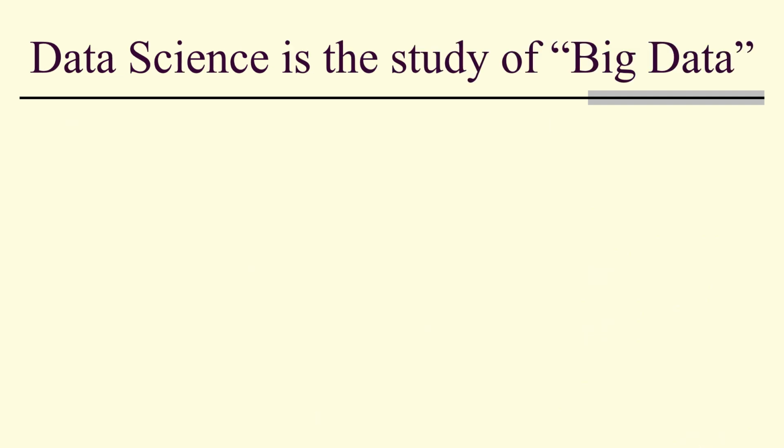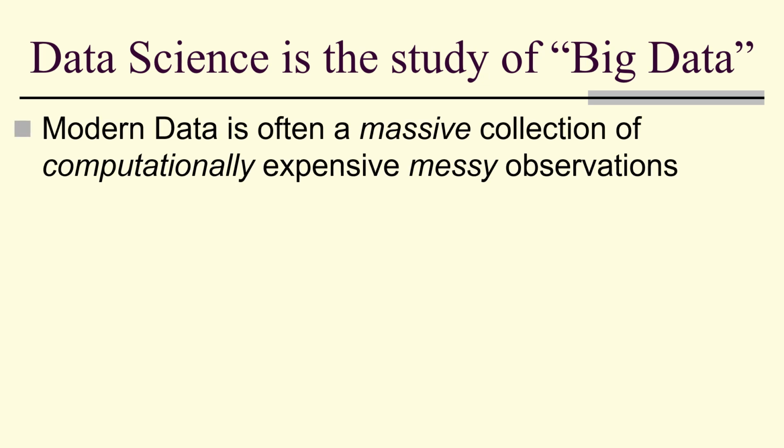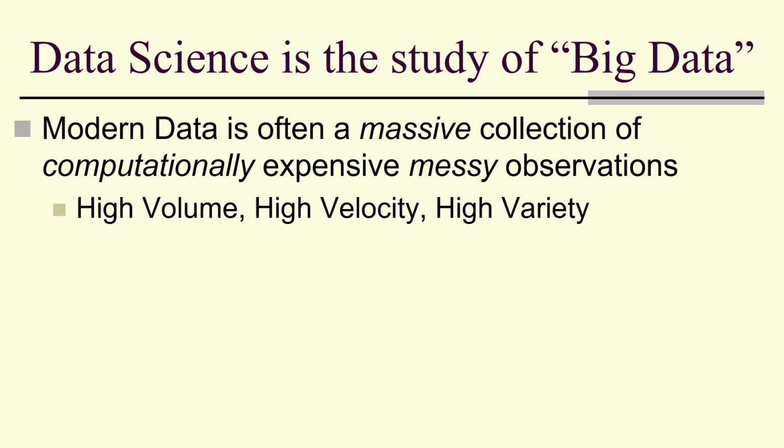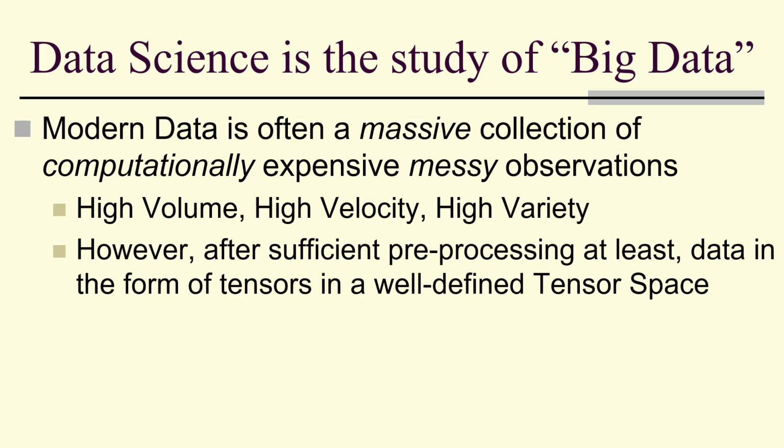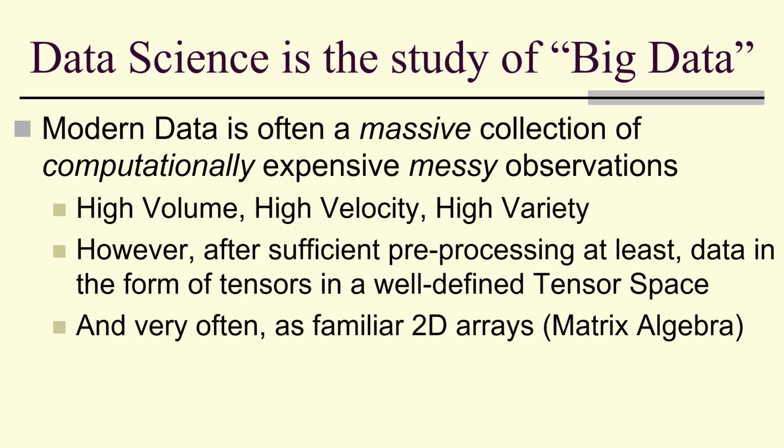So data science is the study of big data. Modern data that's a massive collection of computationally expensive, messy observations. High volume, high velocity, high variety. However, after we've done enough pre-processing at least, most of the time, and pretty much all the time in this course, the data is going to be in the form of tensors in a well-defined tensor space. And most of the time in here as familiar two-dimensional arrays from matrix algebra.